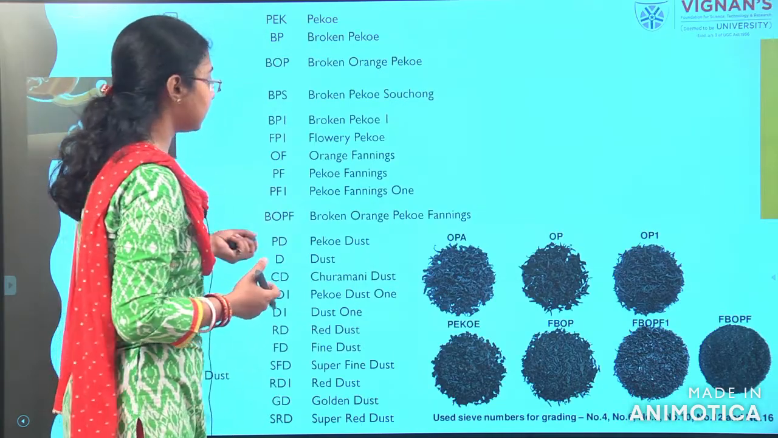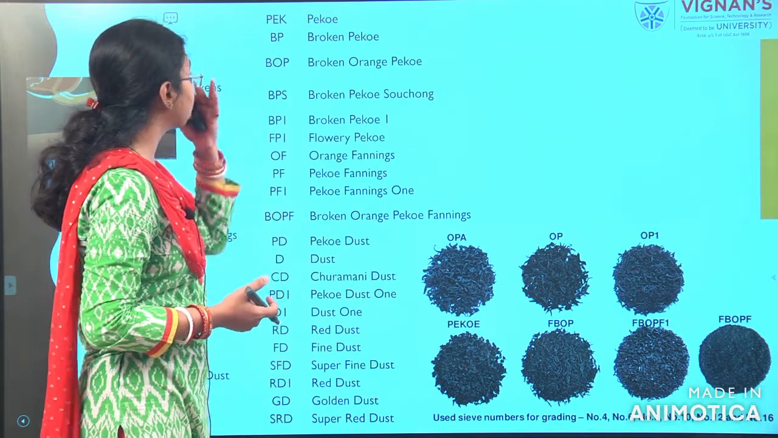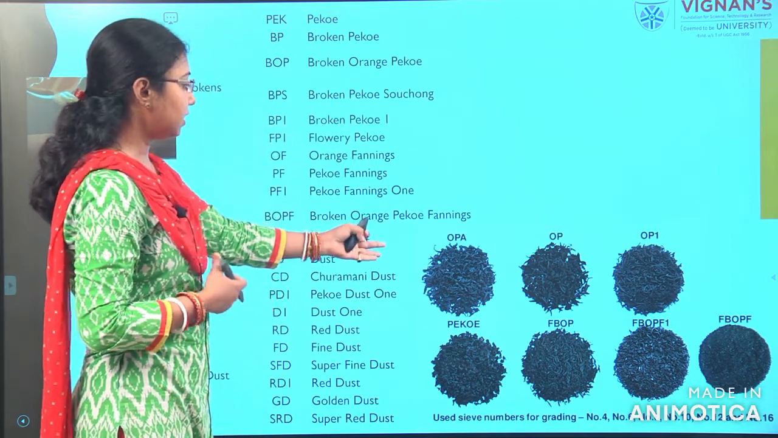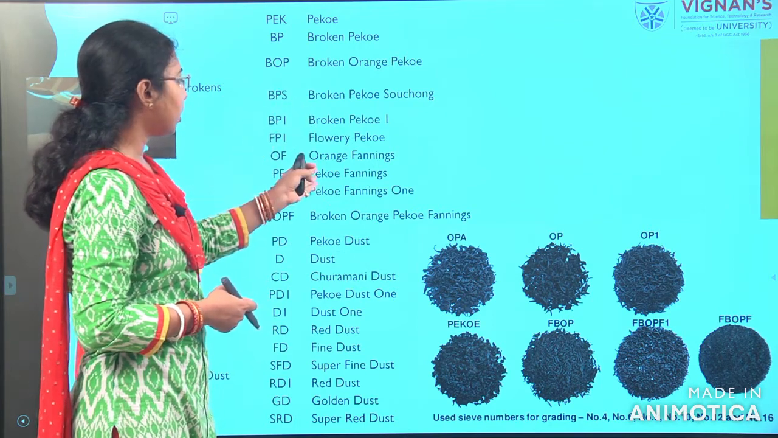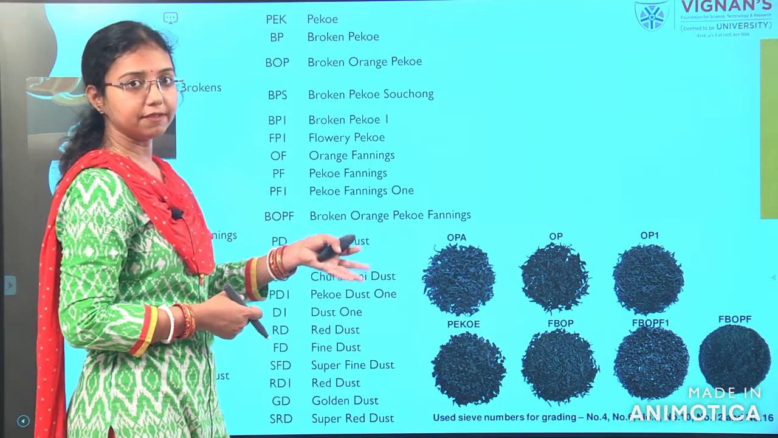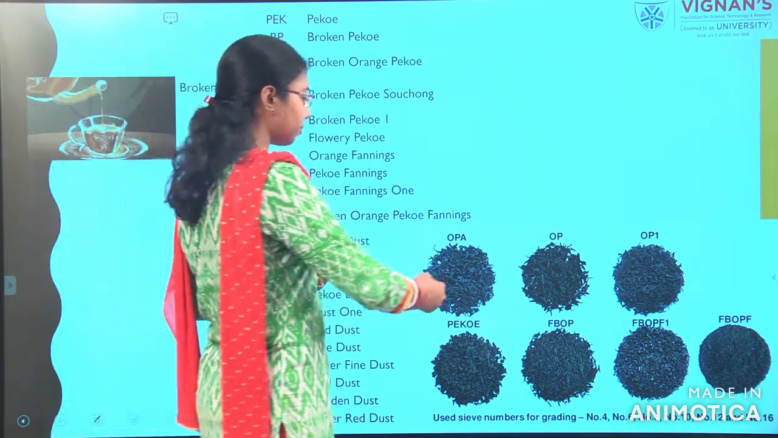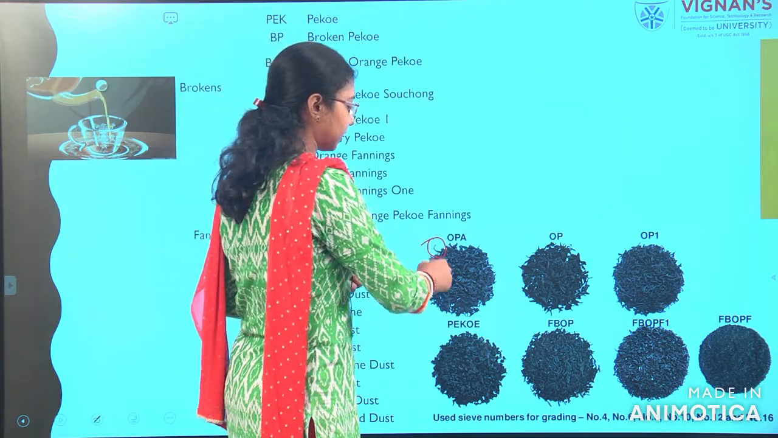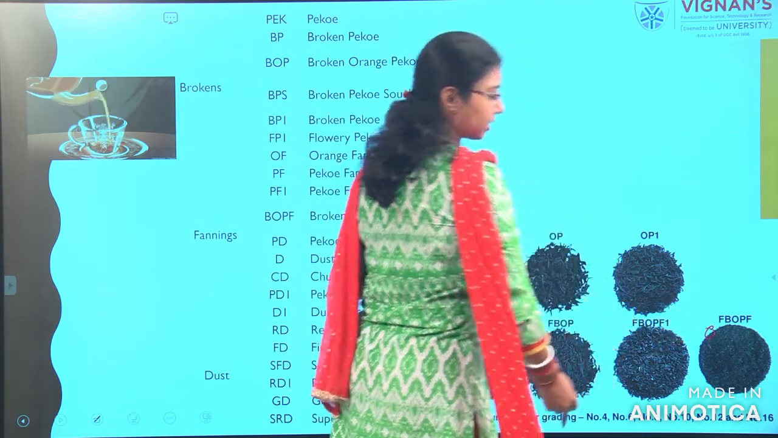Here you can see I have even given photographs of how it looks, so you can check it. This is pekoe, broken pekoe, then flowery pekoe, pekoe dust, according to the sieves, showing how you can grade it. You can understand from this that this is the big particle size, whereas in this case it is a very small particle size of tea powders.